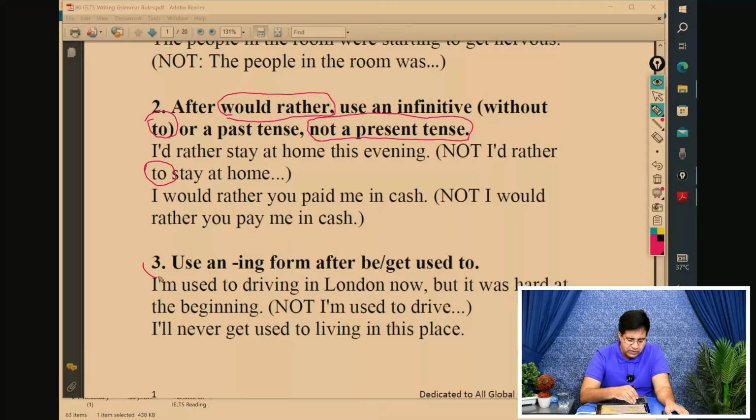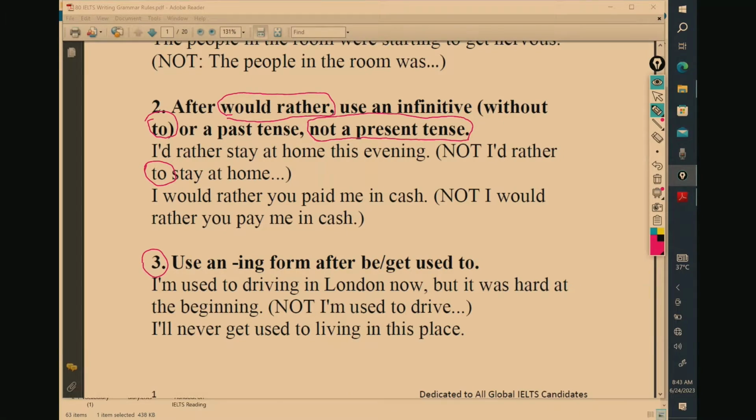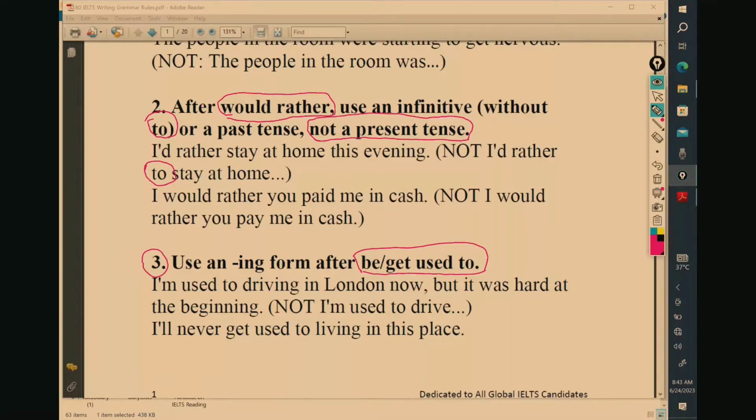Now let's go on. The third common mistake: use an ing form after be or get used to. That is important. For example, I am used to driving. I am used to speaking English. You cannot say I am used to speak English. I am used to going there. I am used to learning Chinese. I am used to waking up early in the morning. I am used to driving in London now, but it was hard at the beginning, not I am used to drive. You have to use ing form.